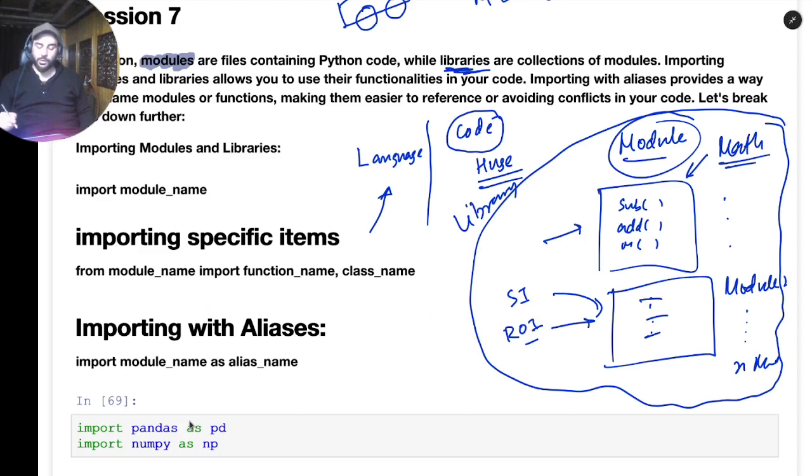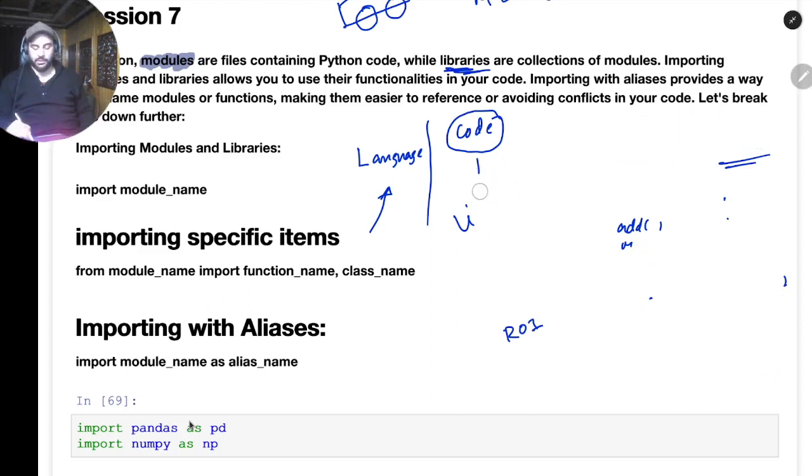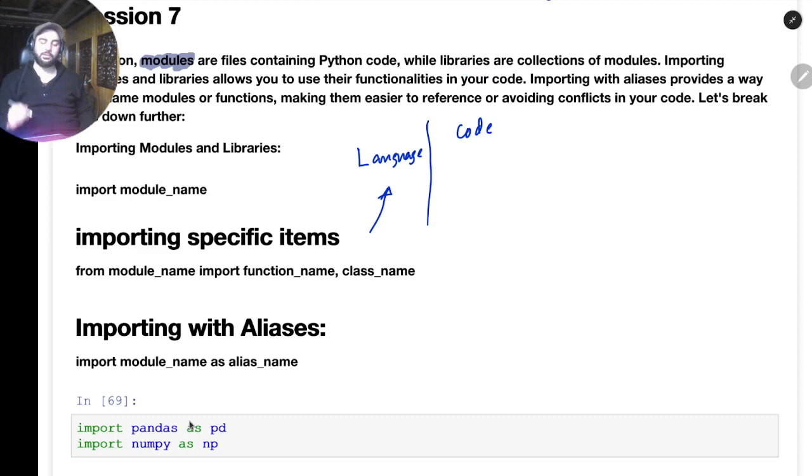Okay. So what we do is, कुछ लोगों ने बहुत अच्छा code लिखा होता है and we want to reuse that code. So I'm again going to the big picture. हमारे पास अब language है, but there are some really great people, really good coders who have written some code, and we don't want to reinvent the wheel and we want to reuse their code. So for that they have created libraries. उनने अपने code को libraries में convert किया है. Okay. The library has a bunch of modules and a lot of code in it. We just want to use that code. How to use that code?